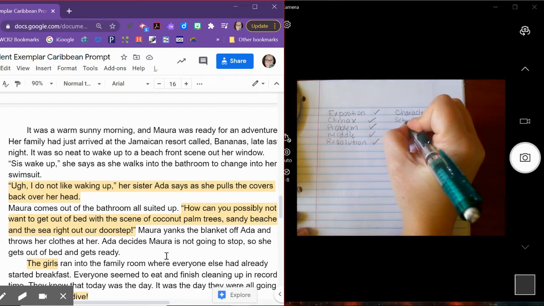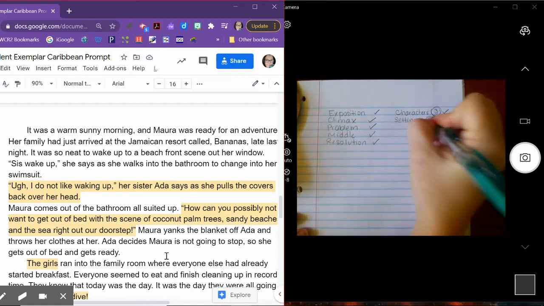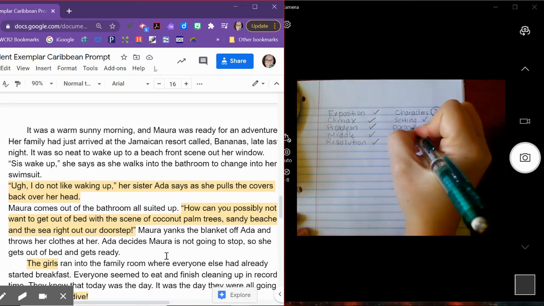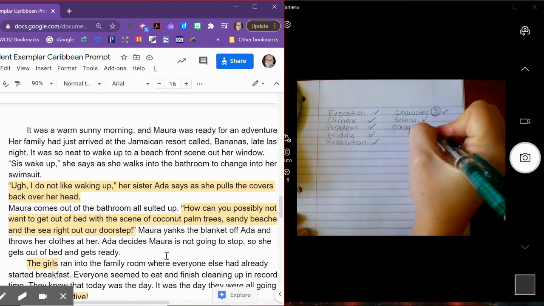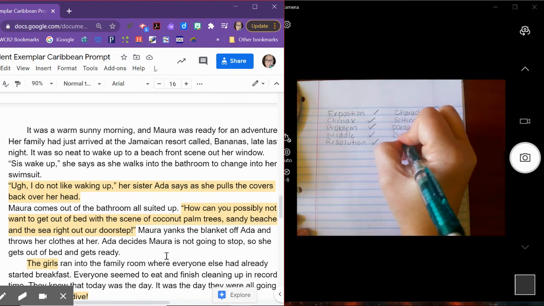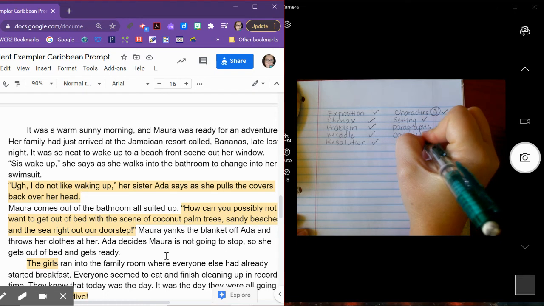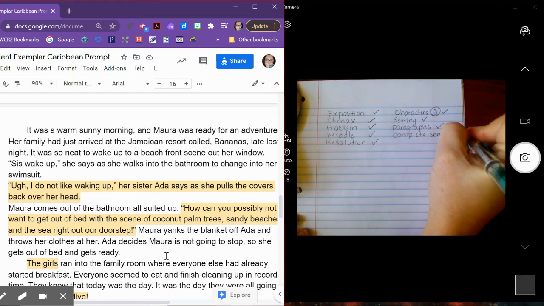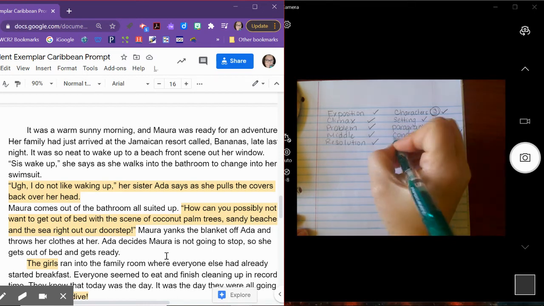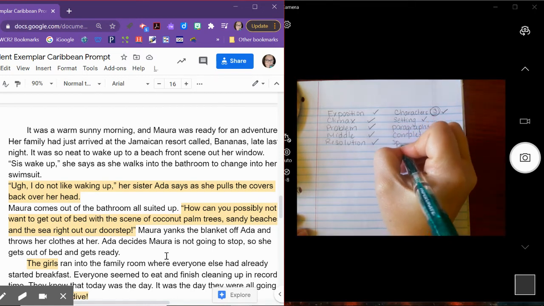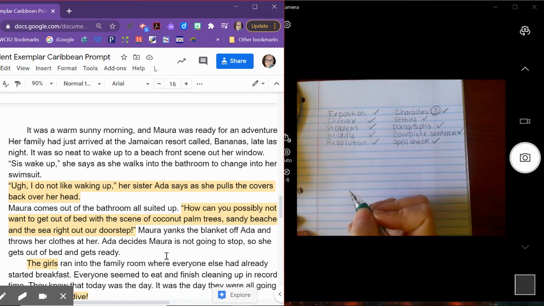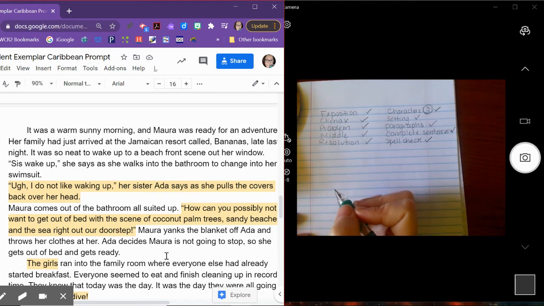You need to make sure you have a clear setting. I need to know where your character is at all times. You need to make sure you have paragraphs. Okay, you need to make sure you have complete sentences. I can't read some of your writing because your sentences are so terrible. You need to make sure you are using spell check. I mean, you guys have that opportunity being digital learners. If it's got a squiggly line under it, it's wrong. So you need to figure out how to fix that.